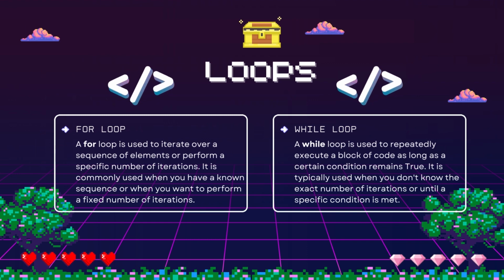Now let's take a look at loops. Loops are used to repeat a block of code multiple times. Python provides two main types of loops, the for loop and the while loop. For loops are typically used when you have a known sequence or want to perform a fixed number of iterations. While loops are used when you repeat a block of code as long as the specific condition is true.